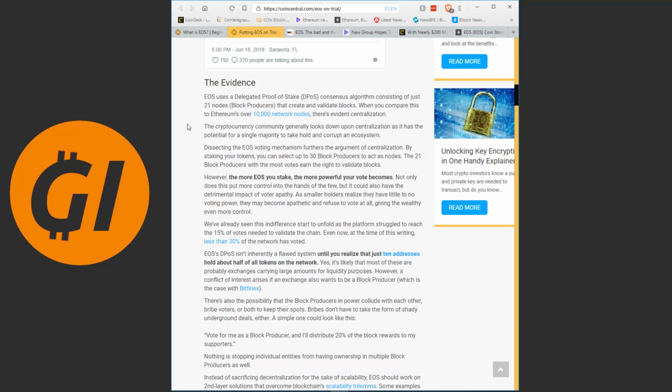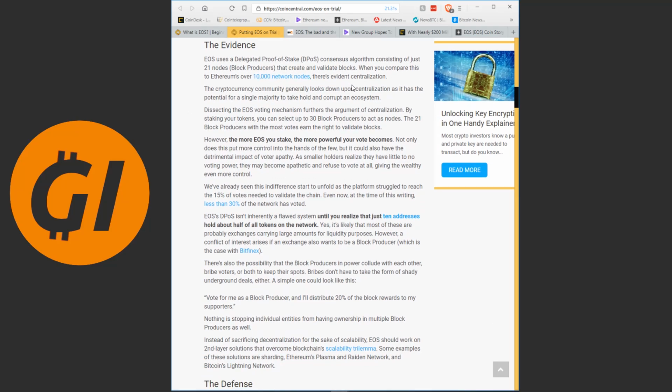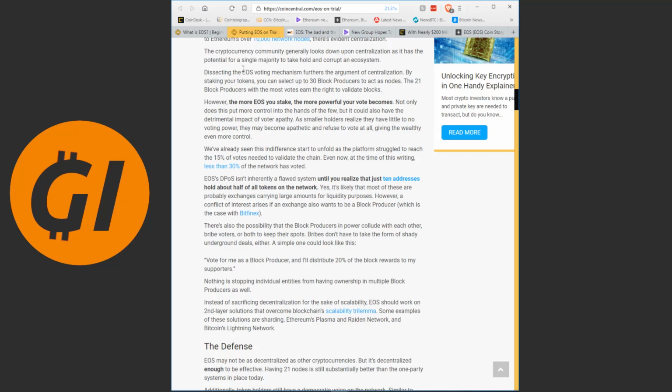Now, evidence. EOS uses delegated proof-of-stake consensus algorithm consisting of just 21 nodes that create and validate blocks. That is way fewer than Ethereum, which has over 10,000, so of course it's more centralized because it's between 21 people, or groups of people. The cryptocurrency community generally looks down upon this. Dissecting the EOS voting mechanisms furthers the argument of centralization. By staking your tokens, you can select up to 30 block producers to act as nodes. The 21 with the most votes earn the right to validate blocks. However, the more EOS you stake, the more powerful your vote becomes.